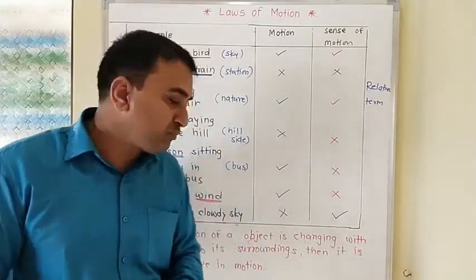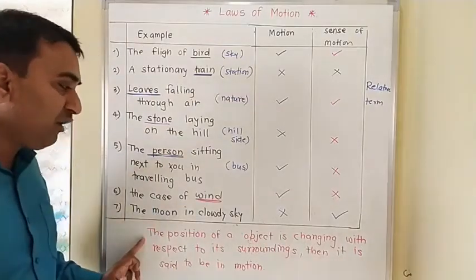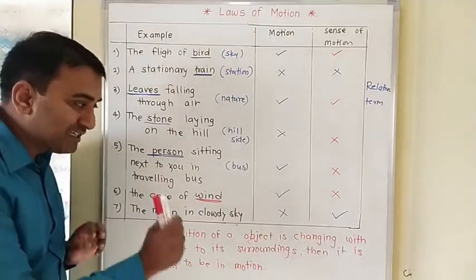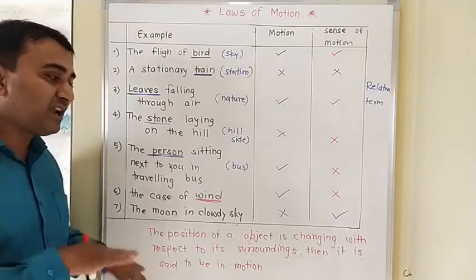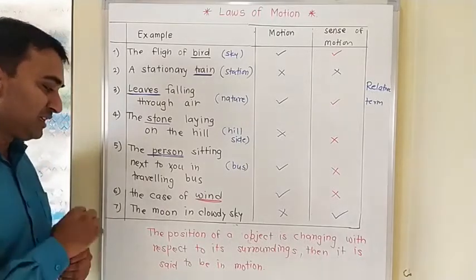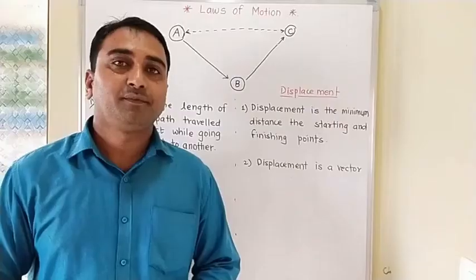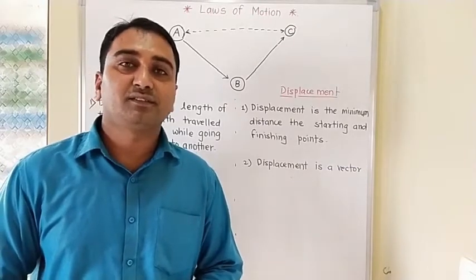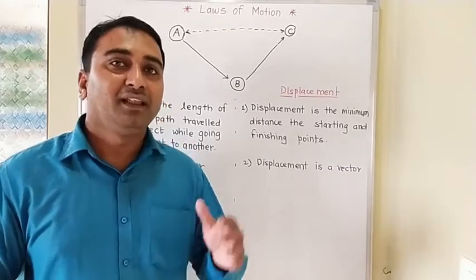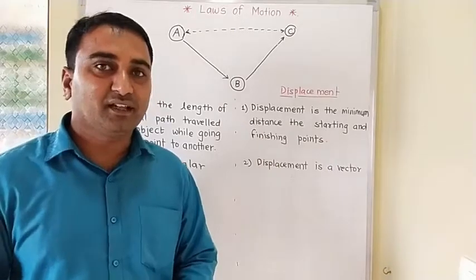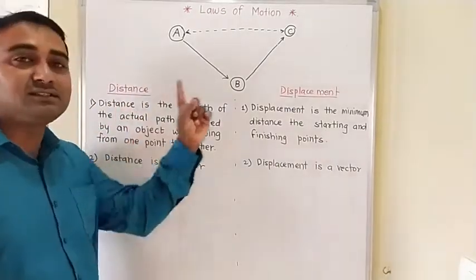So see, what is meant by motion here? If the position of an object is changing with respect to its surrounding, then this object is said to be in motion. After discussing the concept of motion, let's move towards the next concept, and the concept is distance and displacement.